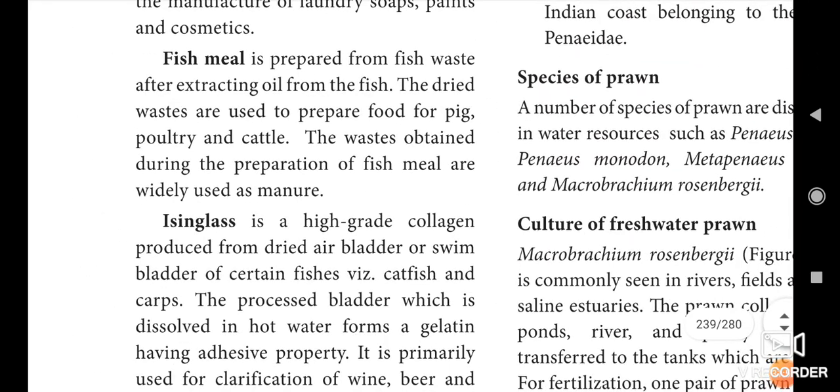Okay, students, so today we see what is meant by lac culture and what is meant by aquaculture. Lac is obtained from one kind of insect called the lac insect. That lac insect grows on the stem of a plant.